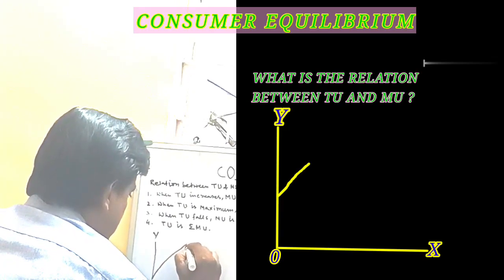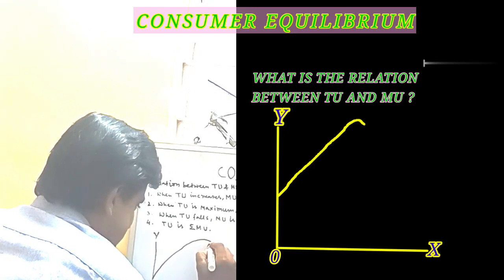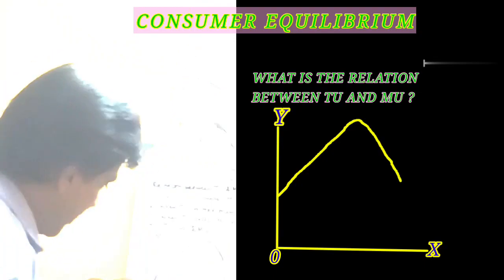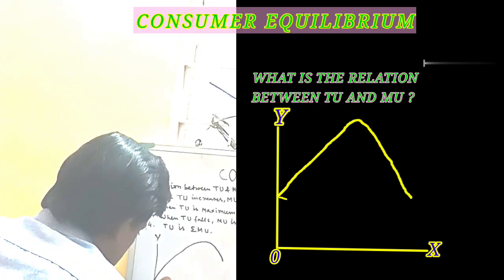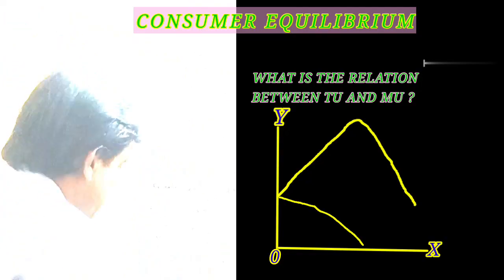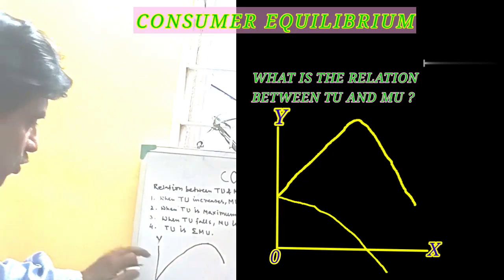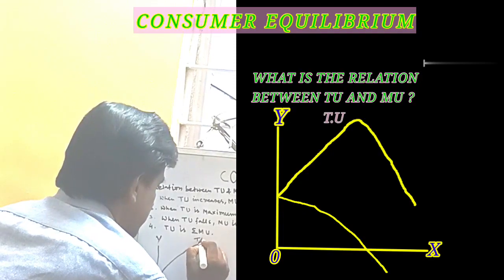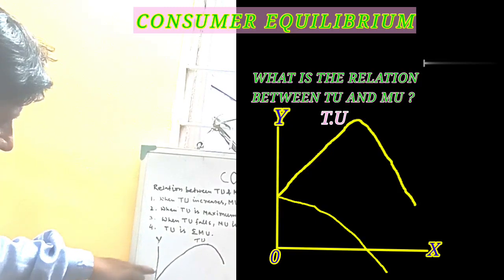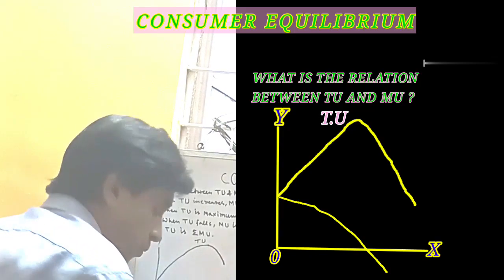After rising, it starts falling down. And marginal utility is always going down. Now if we see, this is the topmost point of total utility, TU. It is called the saturation point. When total utility is at the top level, it is called the saturation point.